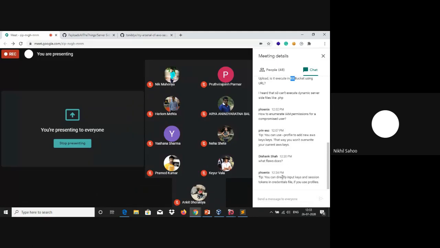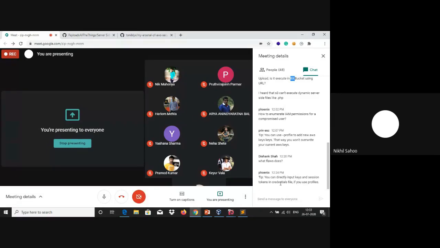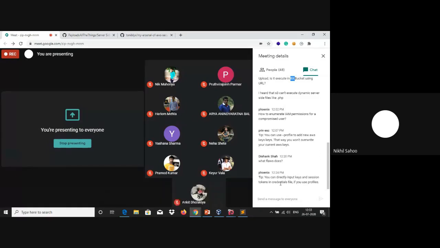Yes, I can directly input keys and session tokens in credential files as well, but eventually it would reveal my own AWS credentials, which I don't want to do. That is why I did it that way.